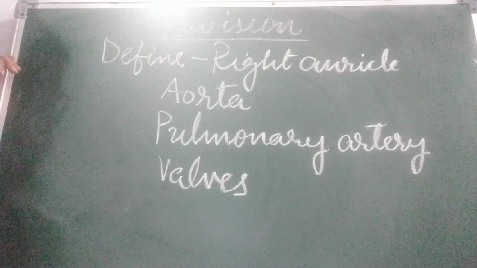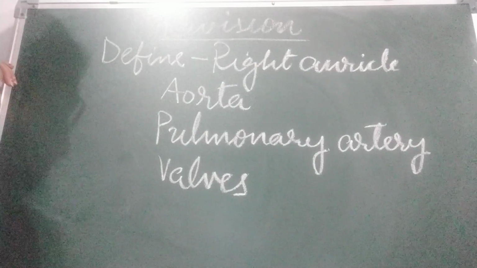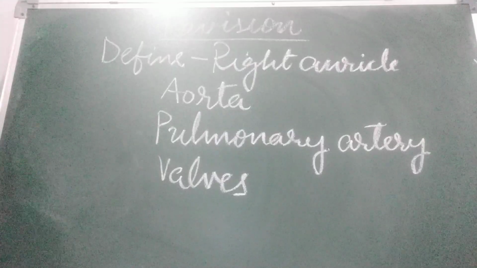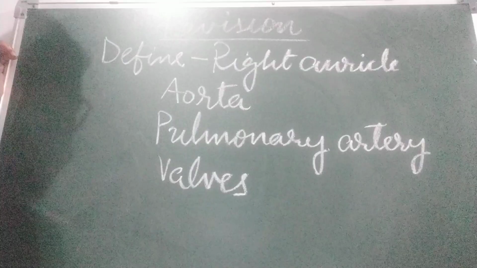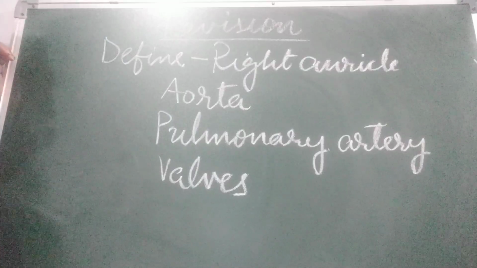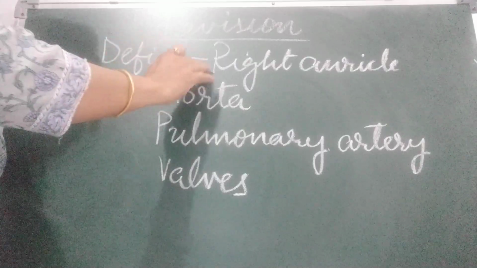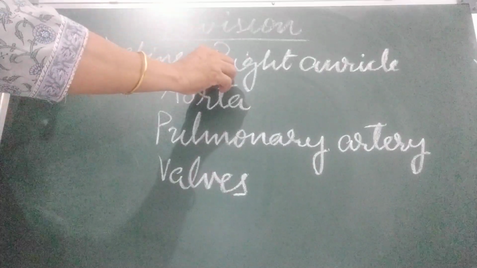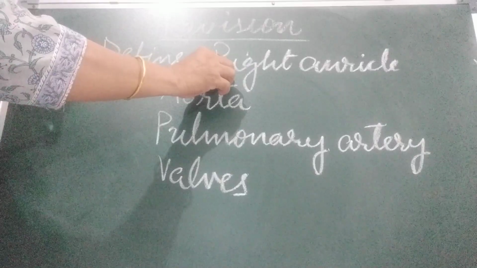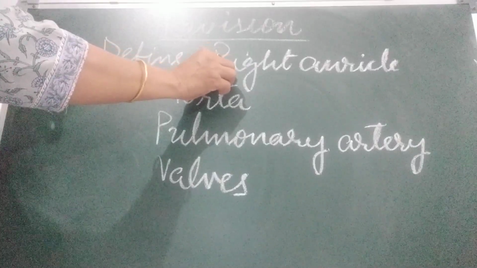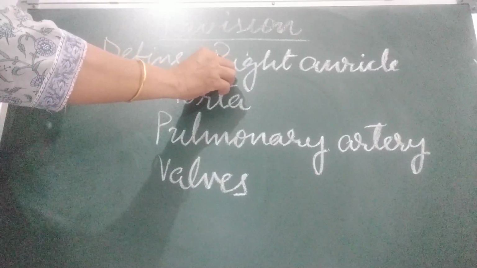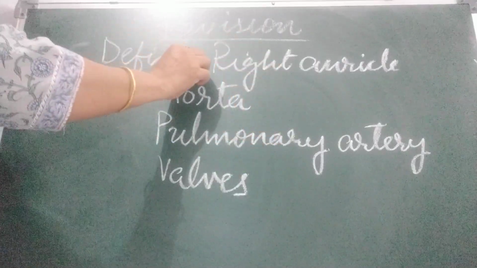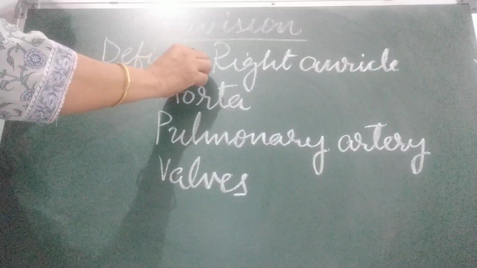Hello children, today we are going to revise the lessons which are coming in the annual exam. First I am taking transportation of substances in animals and plants. Define right auricle. What is right auricle? It gets deoxygenated blood from all parts of the body through veins. This blood is pumped into the right ventricle. So if the definition of right auricle comes, you are going to write this.